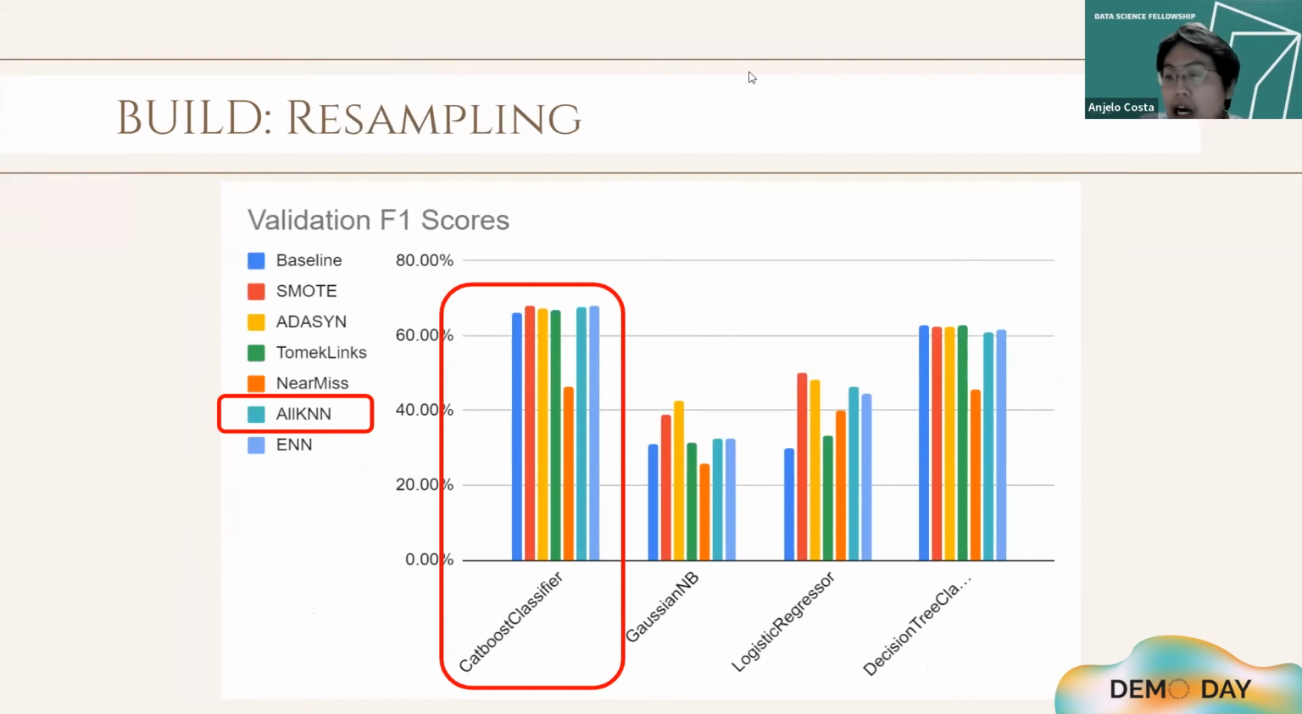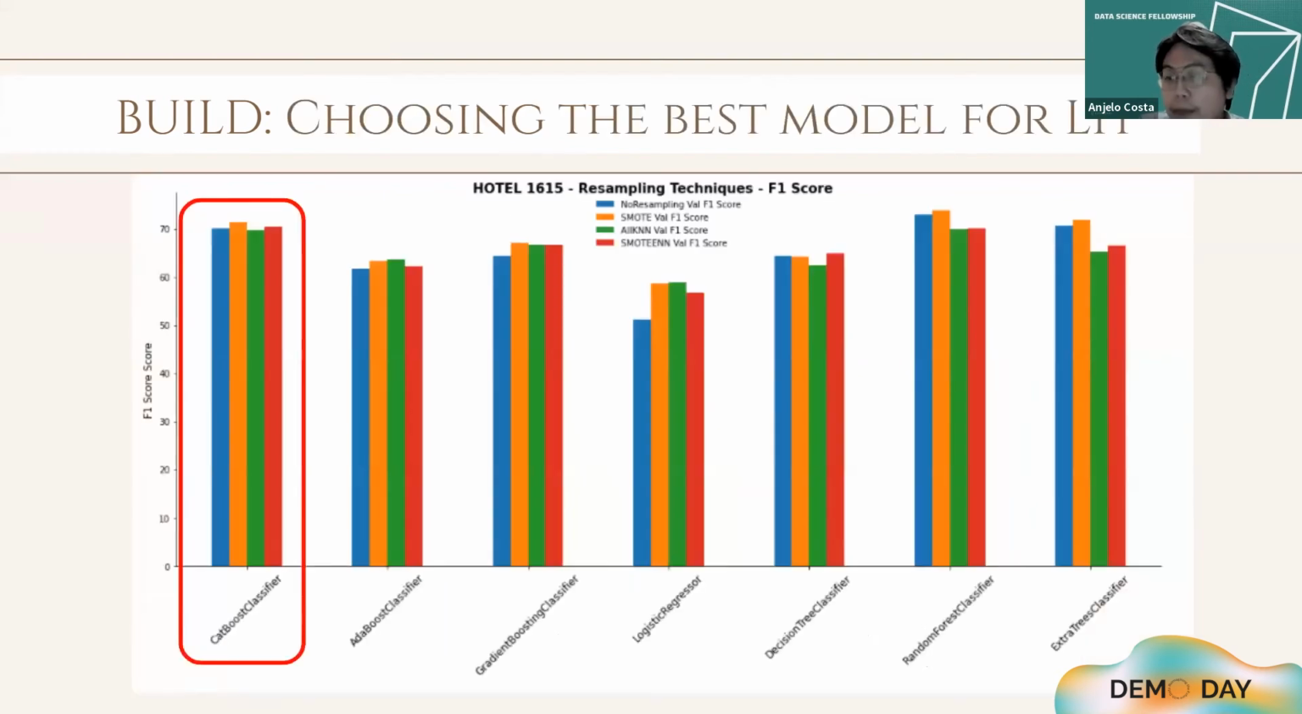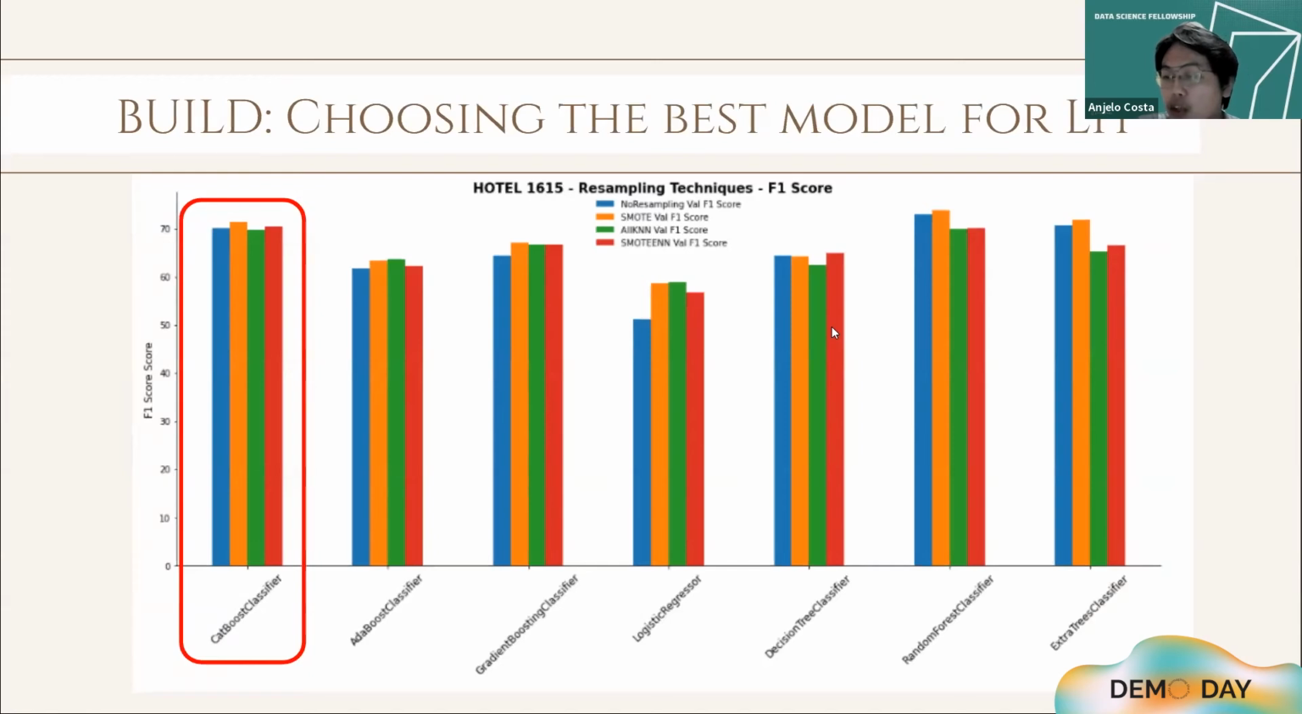For resampling, All KNN had comparable F1 score with other resampling methods while having 4 times faster runtime than other methods. The same process was used in choosing the best local models for each hotel. All KNN and CatBoost was chosen because of its good F1 score and fast runtime.